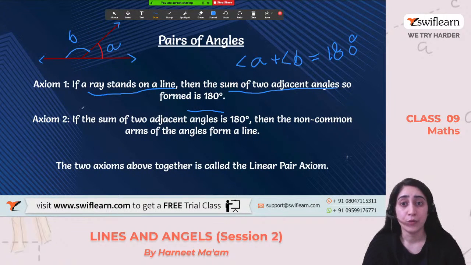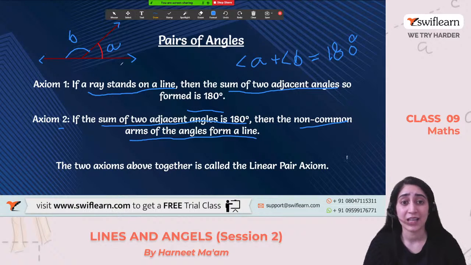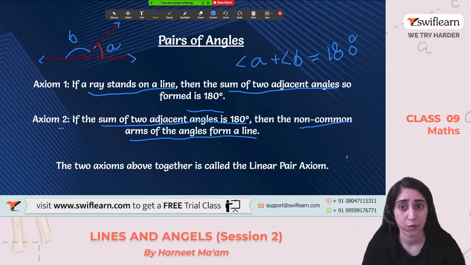Moving on to the second one, it says that if the sum of 2 adjacent angles is 180 degrees, then the non-common arms of the angles will form a line. It is the same thing said the other way around. If the sum is 180 degrees, then the 2 non-common arms form a line. See, this one is common between both of them, right? This is the common arm. But which is not common? This arm.